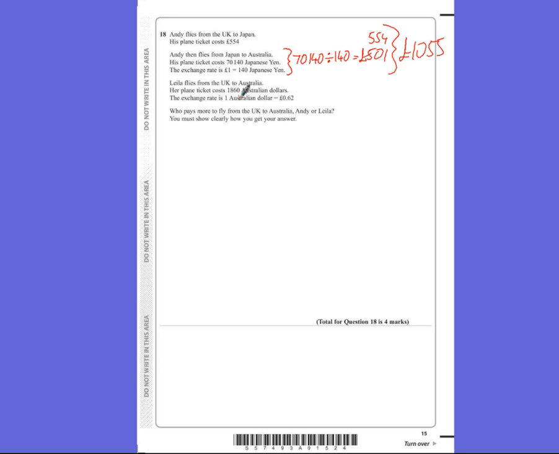Layla, $1,860, and every dollar is worth 62 pence. So if we times that by 0.62, that will give us £1,153.20. So Layla pays more.